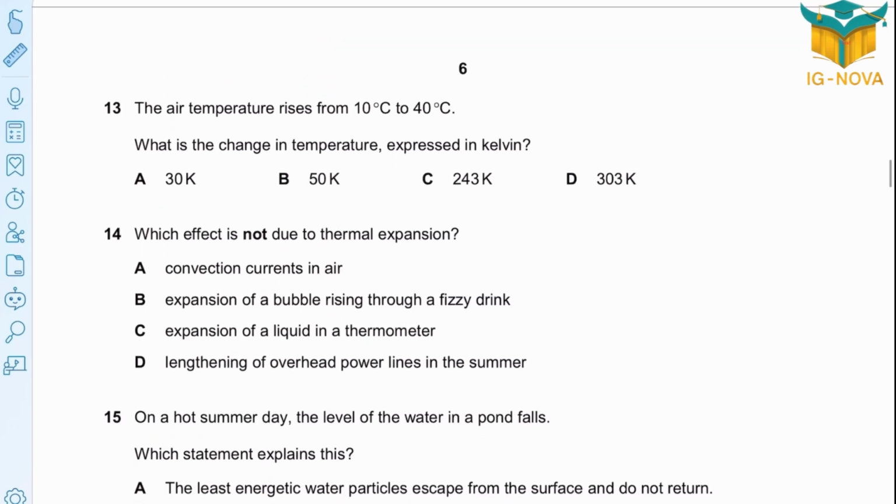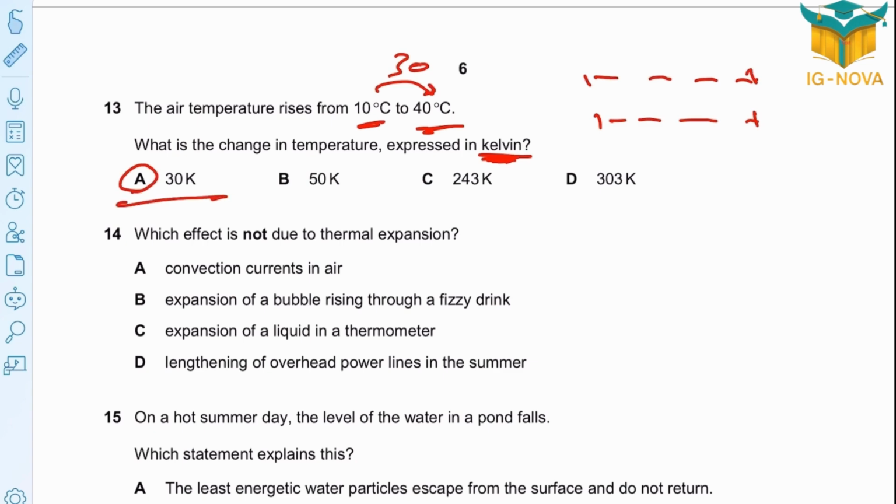Question 13. The air temperature rises from 10 Celsius to 40 Celsius. What is the change in temperature expressed in Kelvin? In Kelvin, it's the same grading as Celsius. So the change is 30, and for Kelvin also a change of 30, same scale.